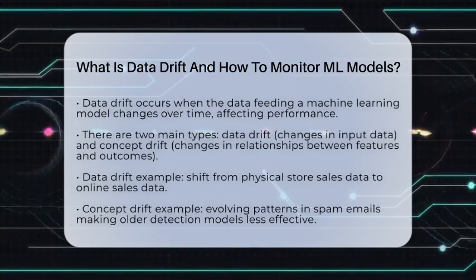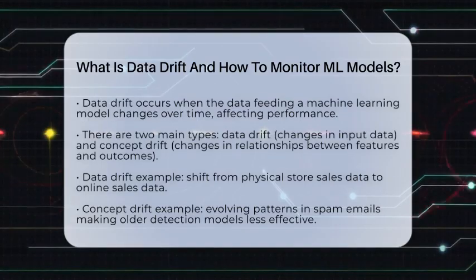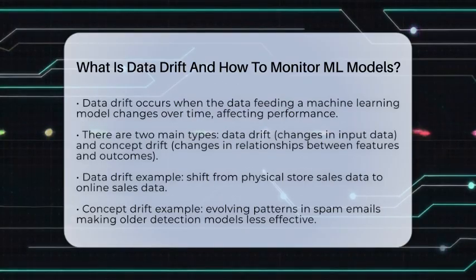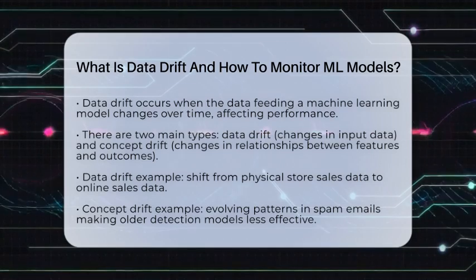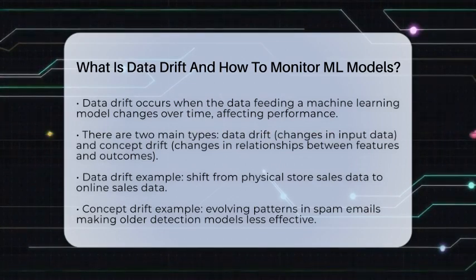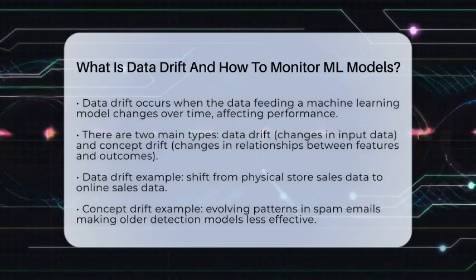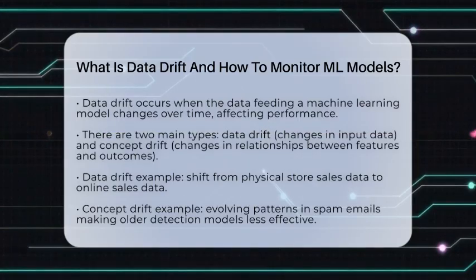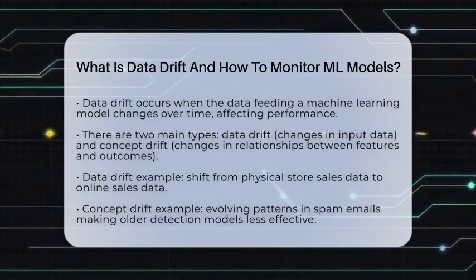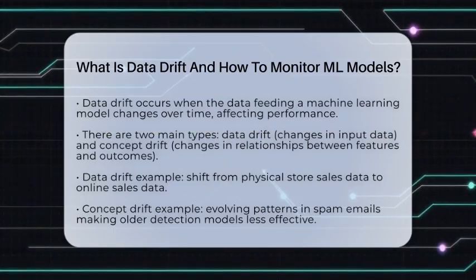Data drift is when the data that feeds your model changes over time. The patterns, trends, or relationships the model learned at the start no longer match what it sees now. This can cause the model to make mistakes or become less reliable. There are two main types of drift to watch out for. The first is data drift, which happens when the input data itself changes.